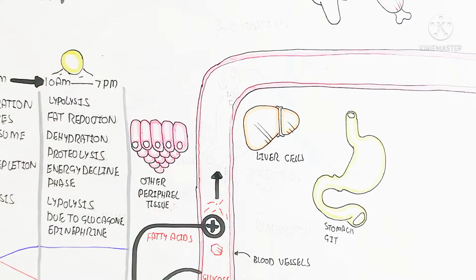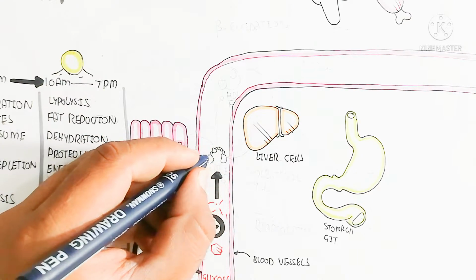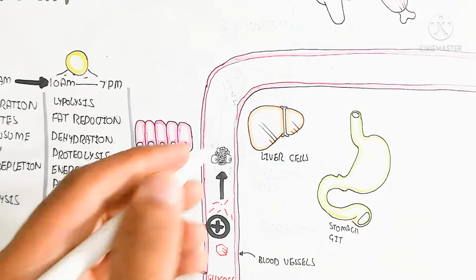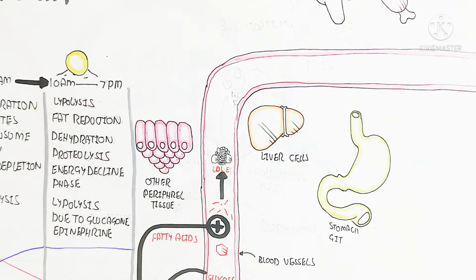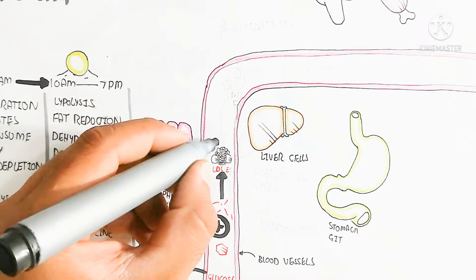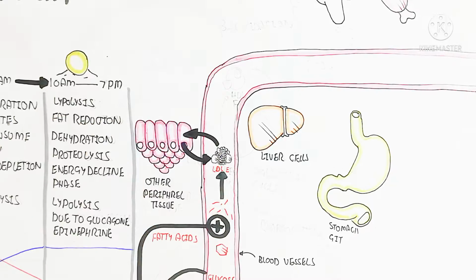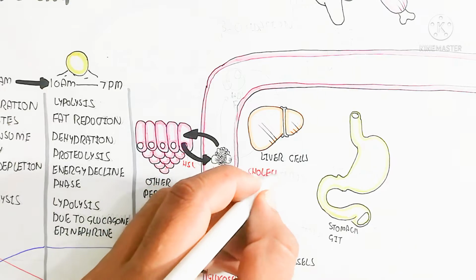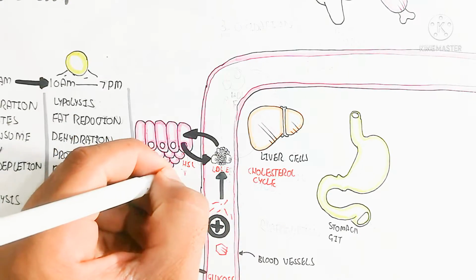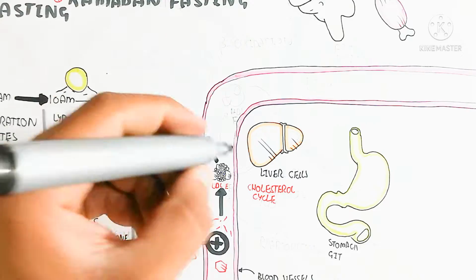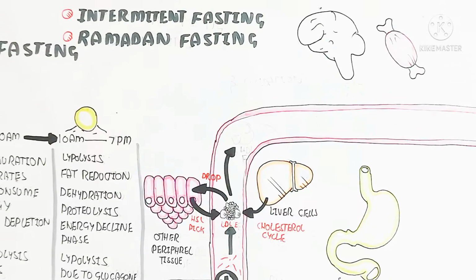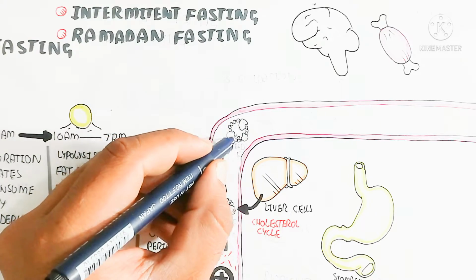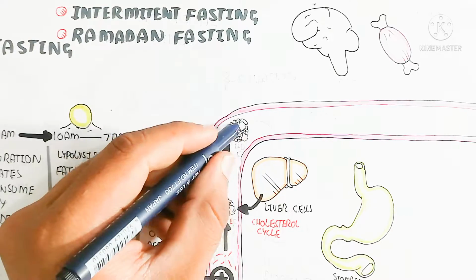While here the fatty acid will also be used for the low density lipoprotein empty formation, and in this way the empty will become filled, and on the other hand it basically uses the cholesterol which will be absorbed from several different tissues, for example other peripheral tissue. After the absorption, it will become an LDL filled. This LDL filled will move into the liver, so this is the cholesterol cycle. But remember that LDL will move through a scavenger receptor into the liver.